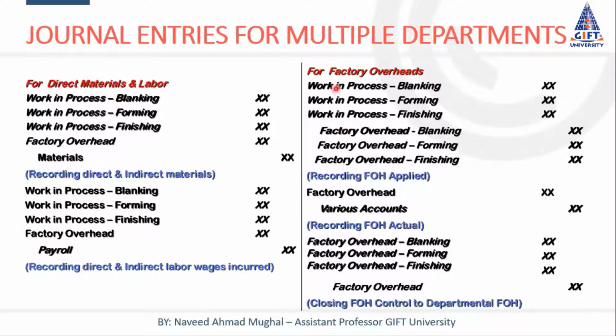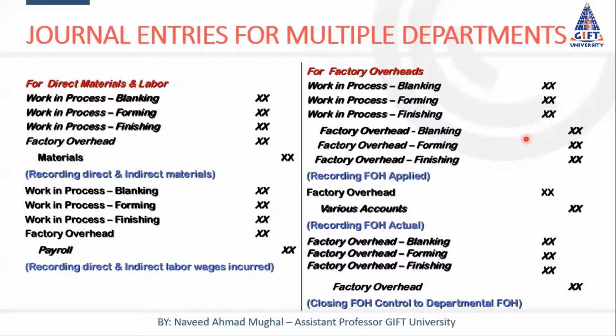Okay, now the entry for factory overhead. Here factory overhead is applied. When we apply factory overhead, work in process account is debited and the FOH account is credited. Because we are working with only one FOH account, as I have already explained in my non-departmental structures video, if we don't want two accounts, we may use only one factory overhead account.